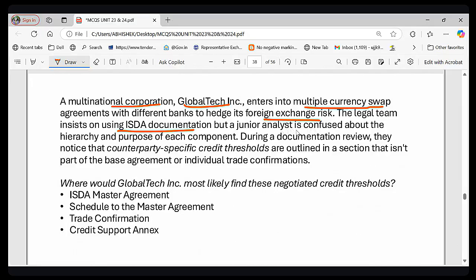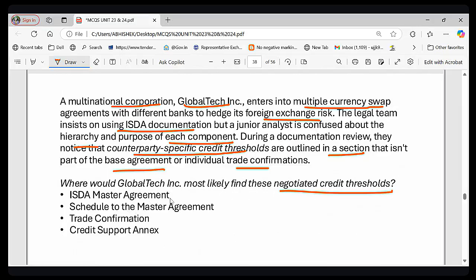But a junior analyst gets confused about the hierarchy and the purpose of each component, right? So one particular issue arises that the analyst noticed that the counterparty specific credit thresholds are not mentioned in a section that is part of the master agreement or trade commitment. So the question is, where would Global Tech most likely find this negotiated credit threshold?